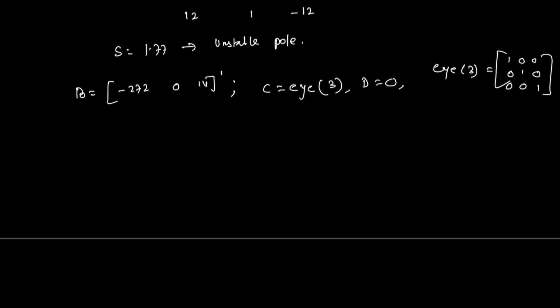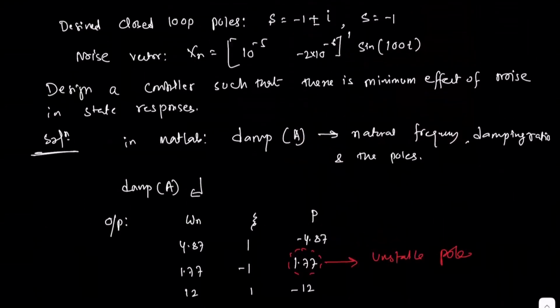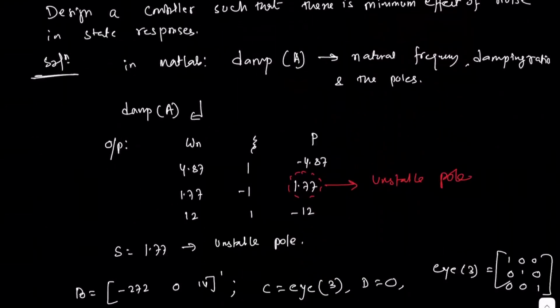In the MATLAB command, if you write R equal to rank of CTRB of A comma B, since the system is 3 cross 3, we are supposed to get rank 3.